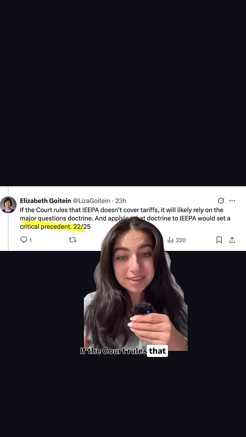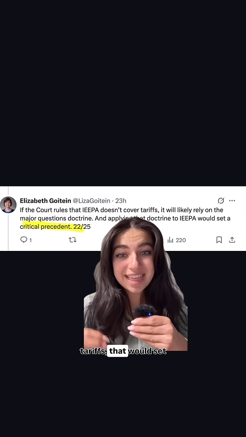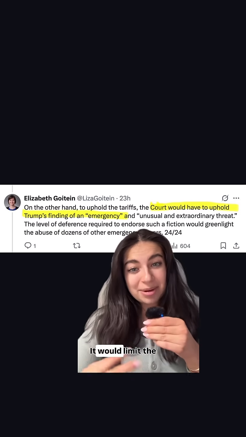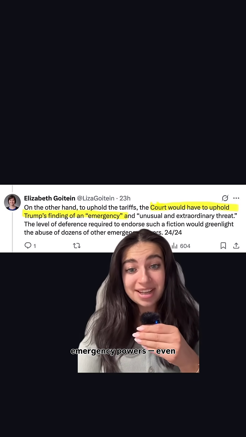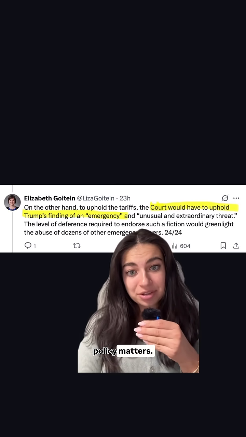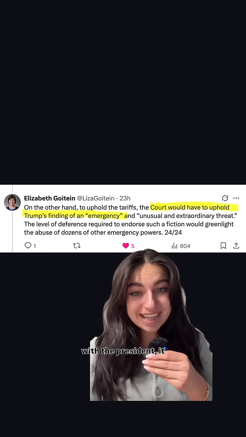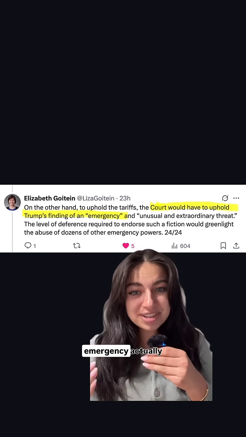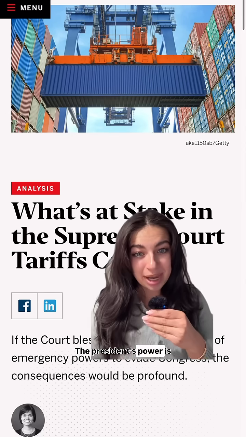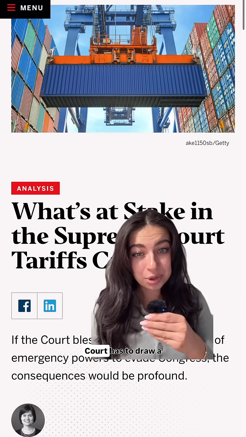If the court rules that these laws don't cover tariffs, that would set a critical precedent. It would limit the president's ability to exploit ambiguities in emergency powers, even if it involves foreign policy matters. For the court to side with the president, it would have to uphold Trump's finding of an emergency where no emergency actually exists. The president's power is not unlimited, and the court has to draw a line.